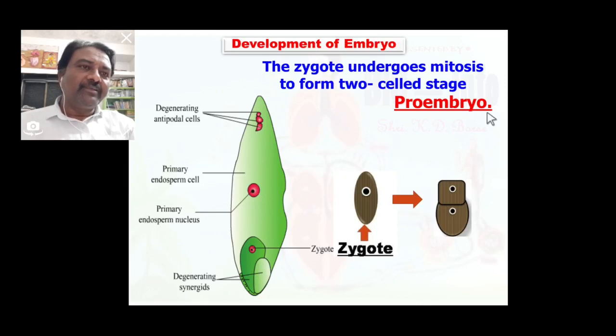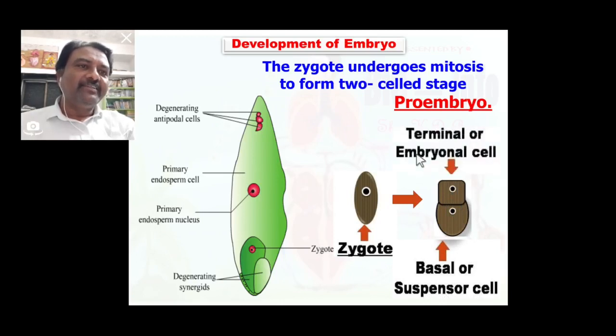What happens here? In this two cell structure, one is a very large cell present at the micropylar end, called the basal cell or suspensor initial cell, and one is a very small cell present at the chalazal end, called the terminal cell or embryonal initial cell. So this two celled structure formed from the zygote after the first mitosis is called the proembryo.